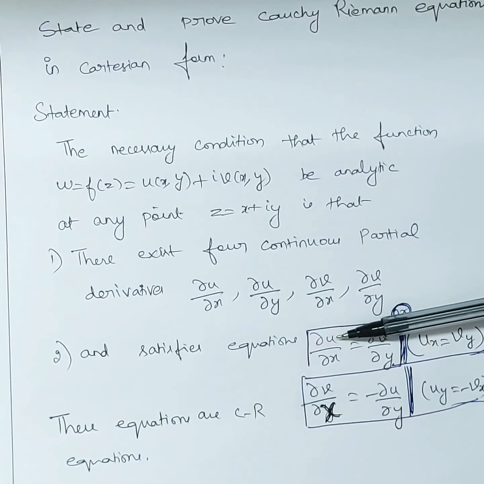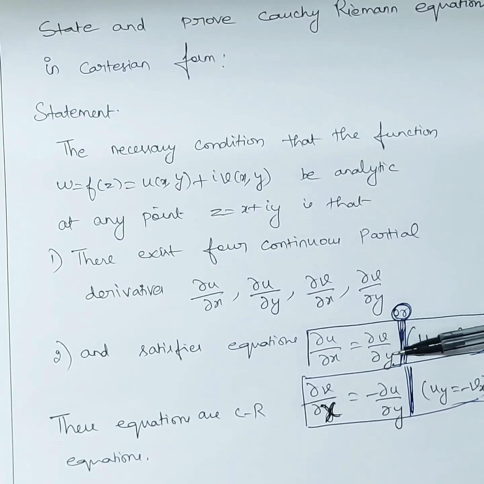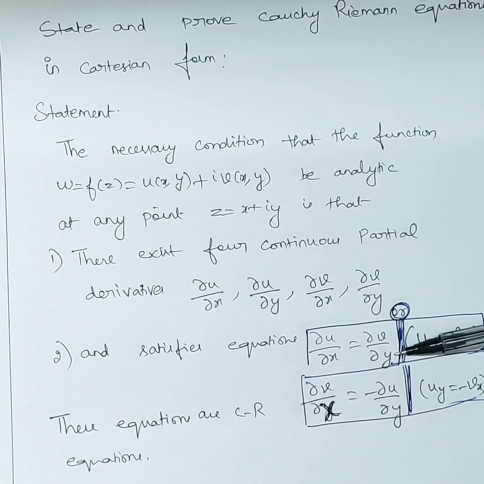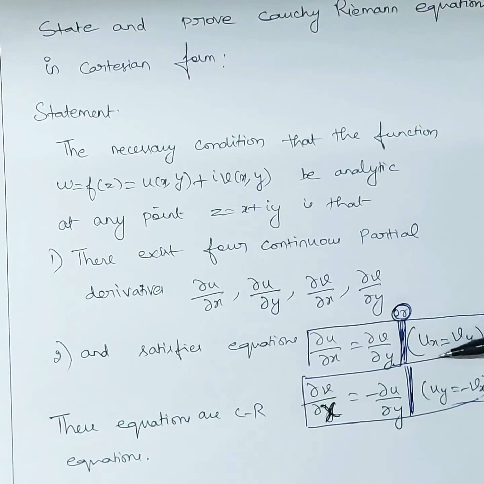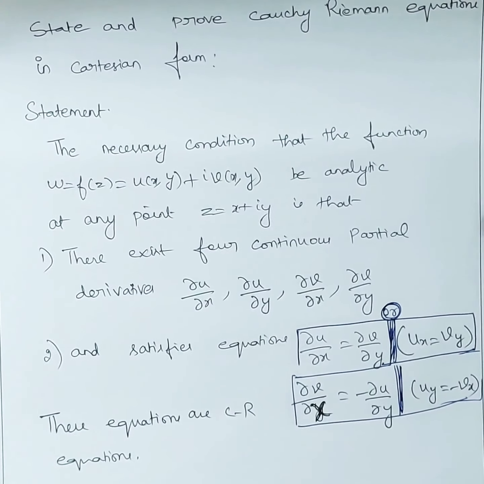What are those equations? Del u by del x is equal to del v by del y. I can write it in short that ux is equal to vy. Both are same. Similarly, del v by del x is equal to minus del u by del y. I can write it as uy. This negative sign we can take to the other side also. So, uy is equal to minus vx.